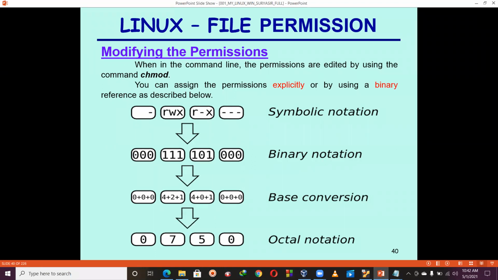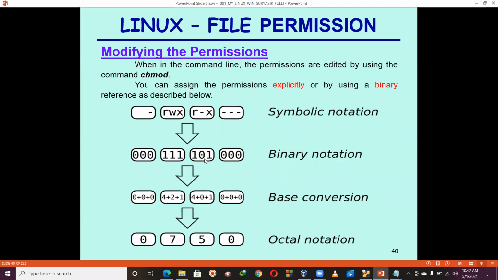Okay. So see here, instead of RWX, we can use 111. Already you know the binary conversion. So 111 we can write for this. Now observe here, 101. What is the meaning of this one? See here, 1 means we have the permission, 0 means we don't have the permission. That's all. 1 having permission, 0 having no permission. So 101 means what here? Means we have the read permission, but we don't have the write permission. And here one, we have the execute permission on that object.